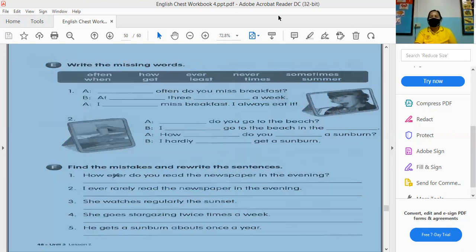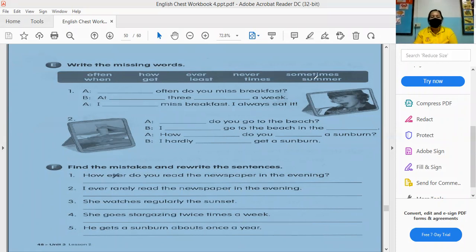So this one is letter E. It tells here, write the missing word. We have our words here inside the box: often, when, how, get, ever, least, never, times, sometimes, and summer.